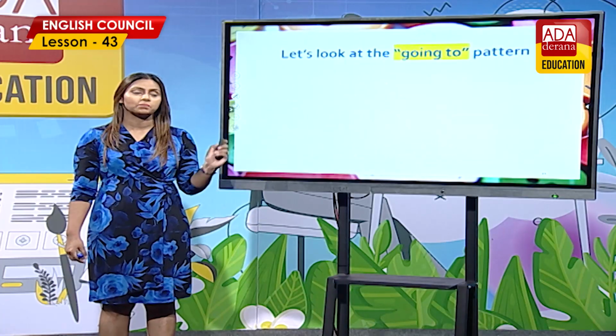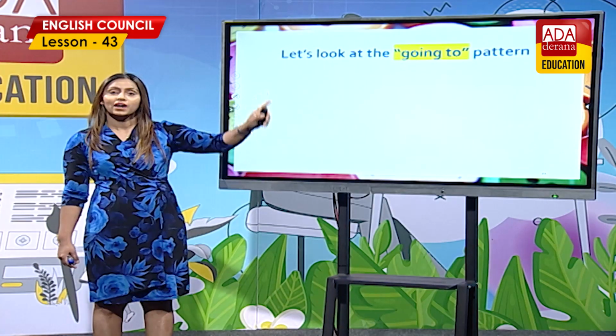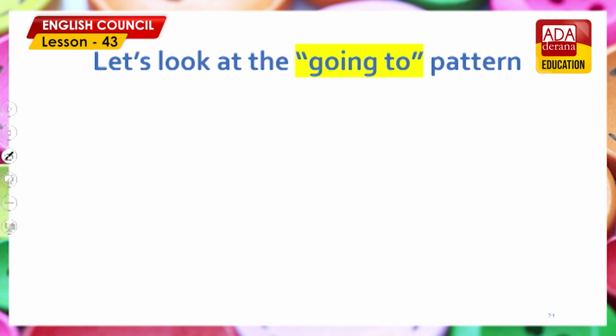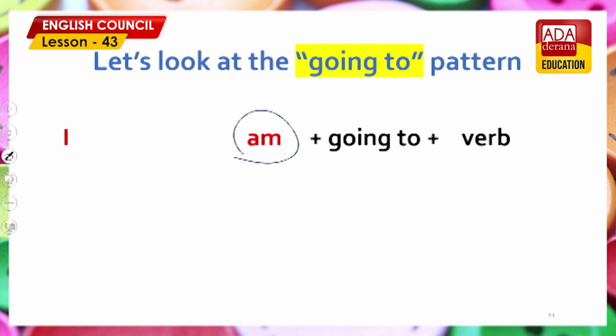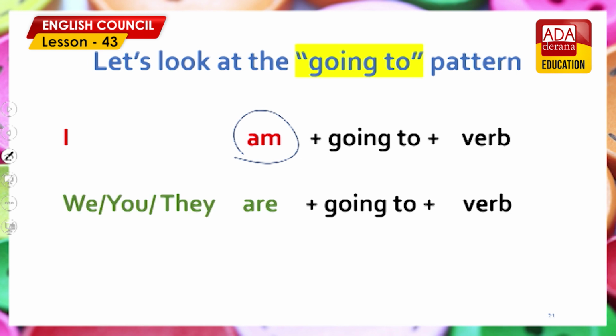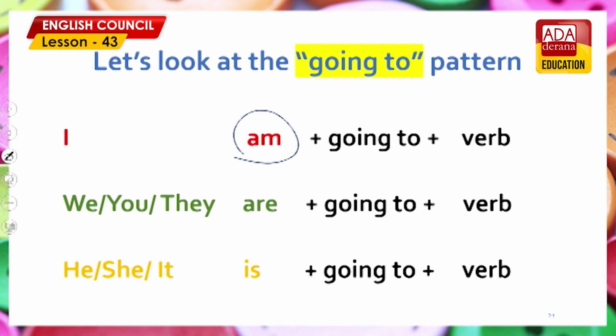Right. Look at the screen. Let's look at the going to pattern. So even the day before we were discussing this, but I'll soon show you the going to pattern. I, as usual, you have am. I am going to verb. We, you, they are going to verb. He, she, it is going to verb.